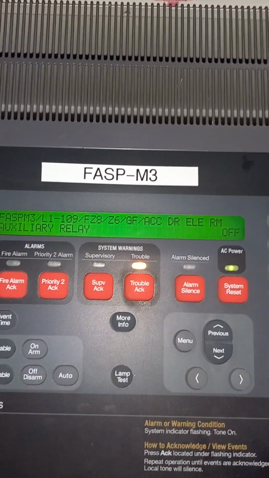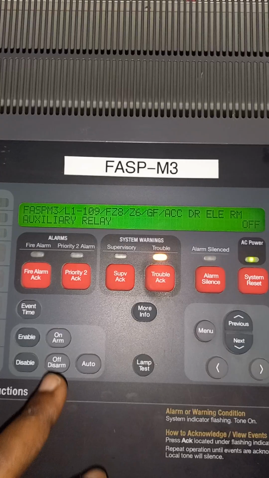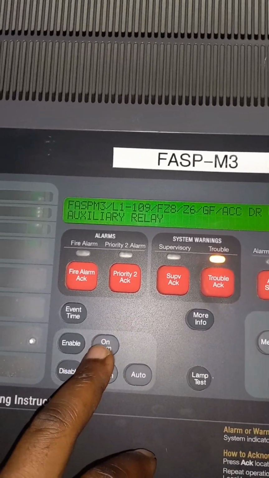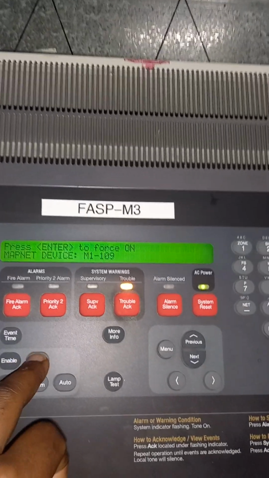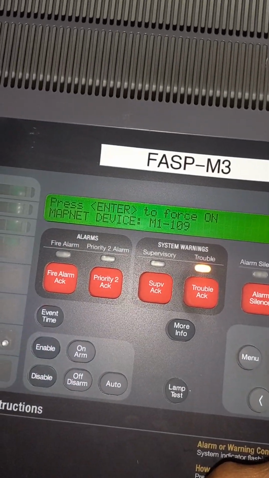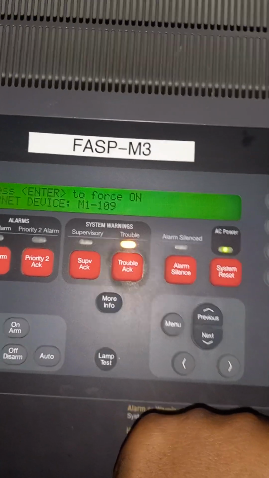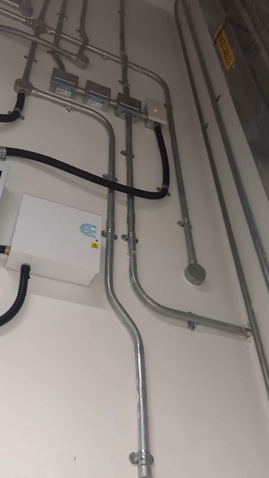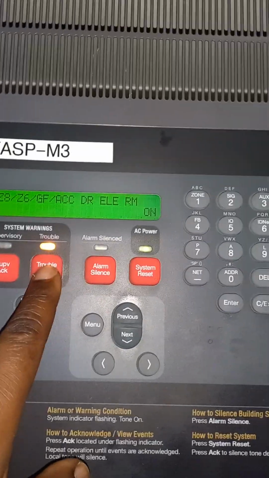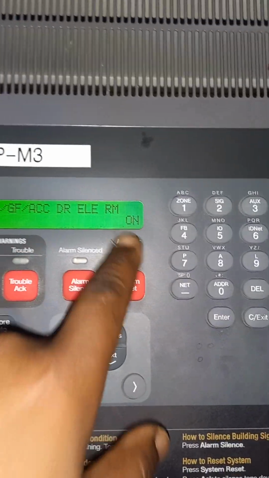This is the one which you want to arm on. So you press arm on, enter. In fact, it can even show you: press enter to force it on. Let me show you the picture. Now it is going to turn on. I think you can see it has turned on. It is now red. See, it is already red. In fact, it is also showing here.